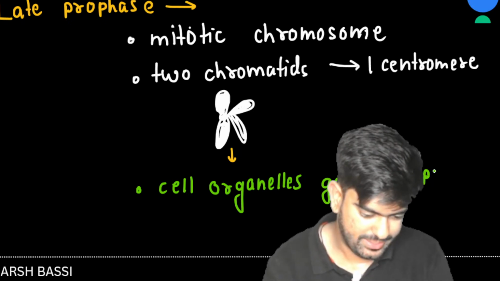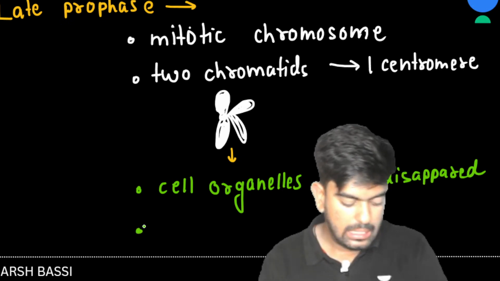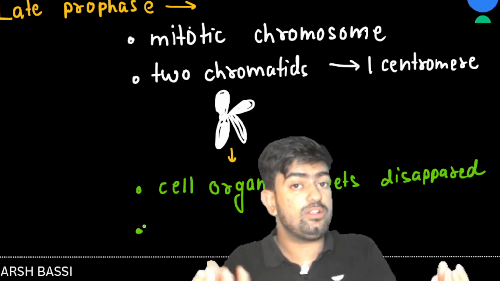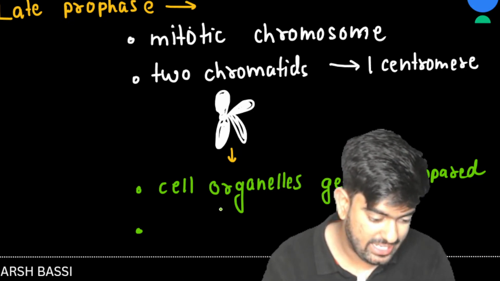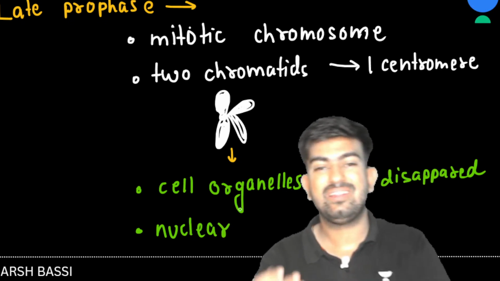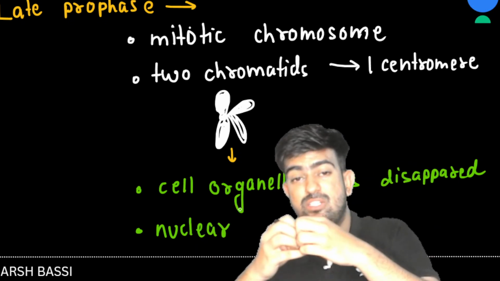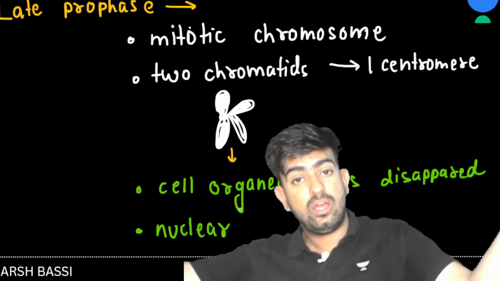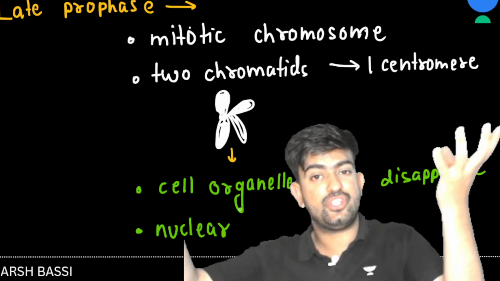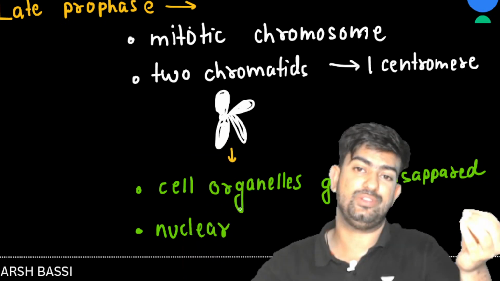Clear? Okay sir, this is much clear. Now the nuclear membrane also starts to degenerate. Why, sir? For division, the chromosome has to come out. It needs space. It is going to be condensed. The centromere is going to generate spindle fiber. And if the nuclear membrane is present, how are they going to divide, right?